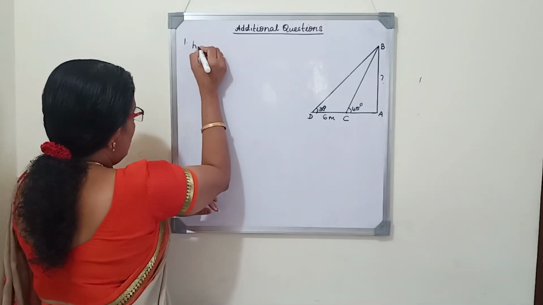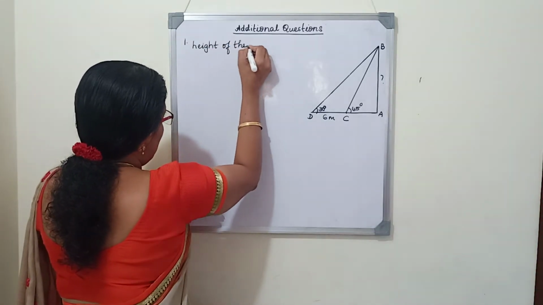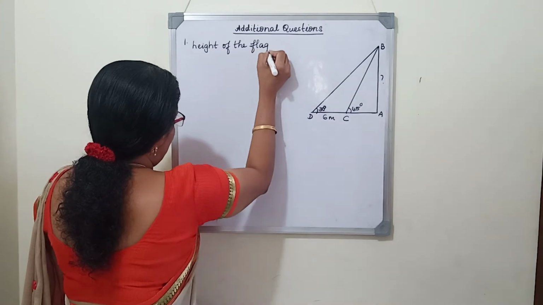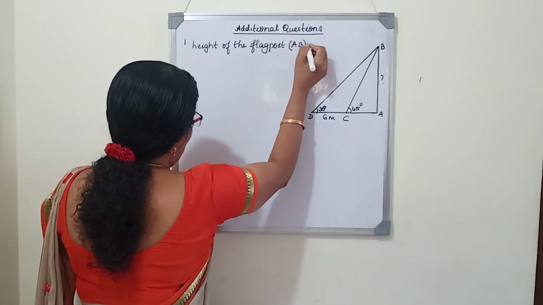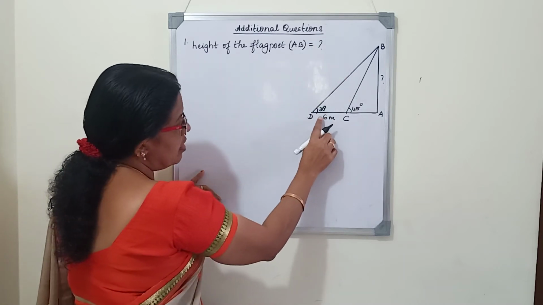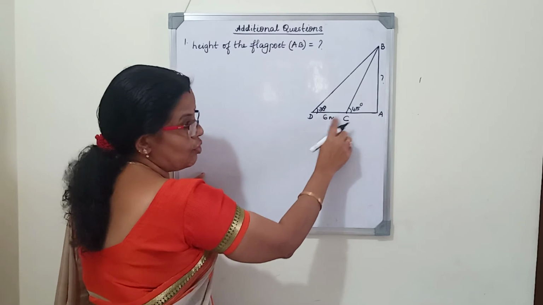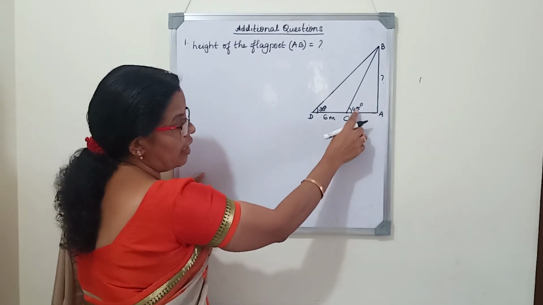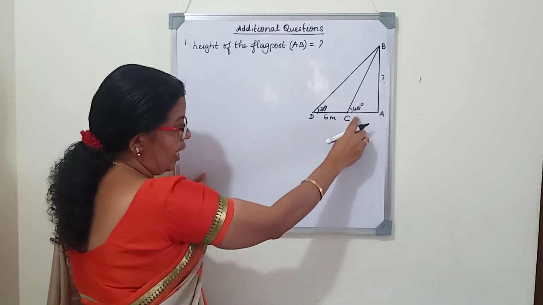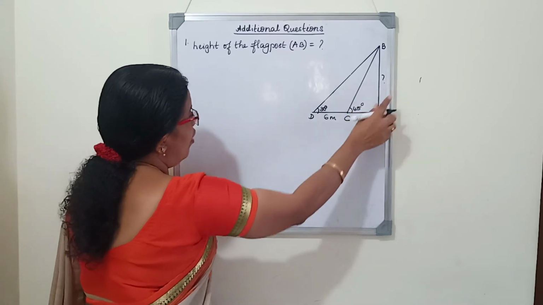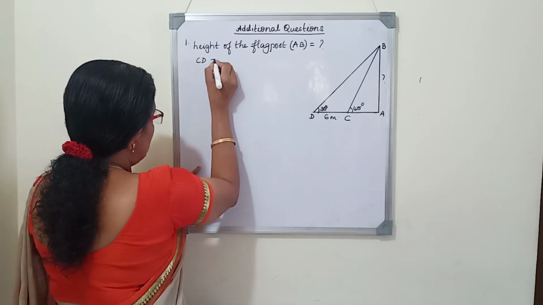So we will write height of the flag post, AB we should find. So first angle of elevation was 30 degree. After walking 6 meters towards the post, angle of elevation increased to 45 degree. We want to find the height of the flag post. So here we will write CD is 6 meters.